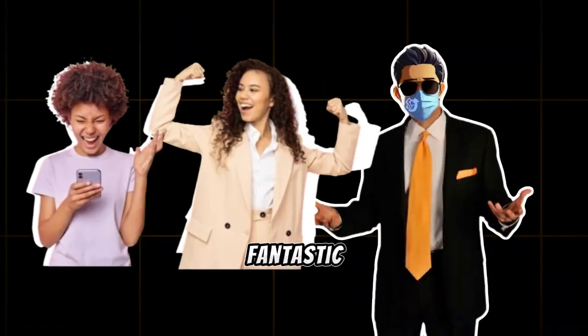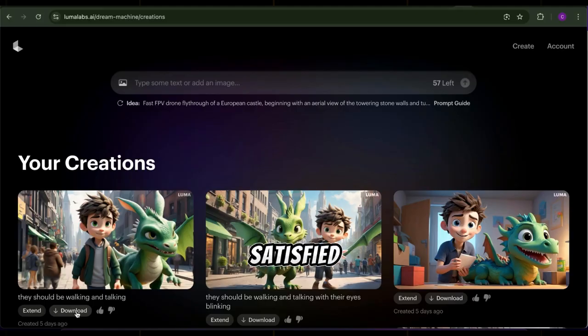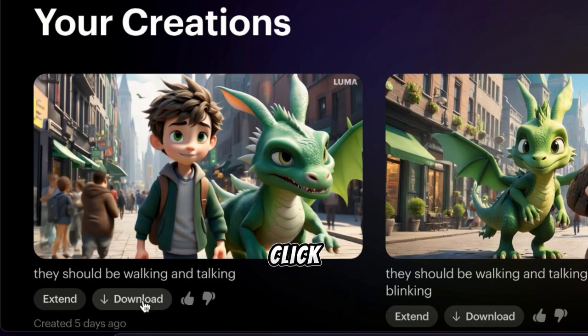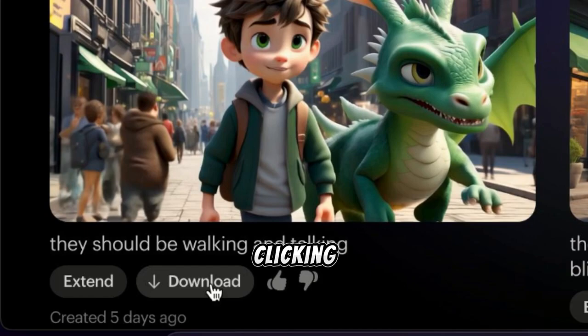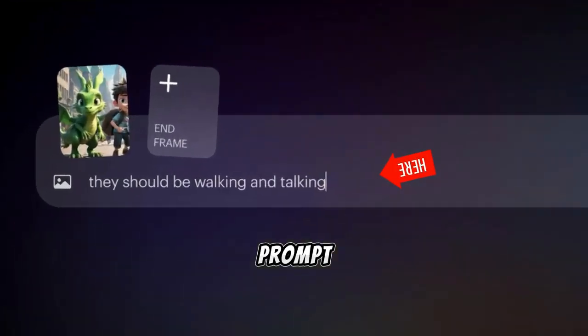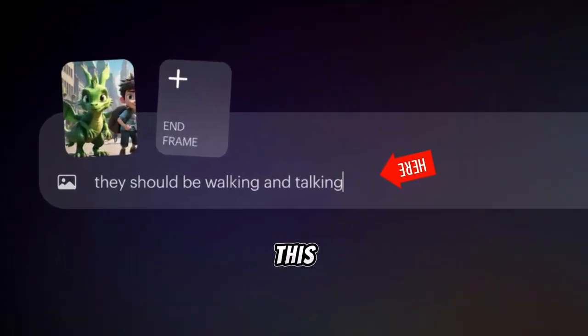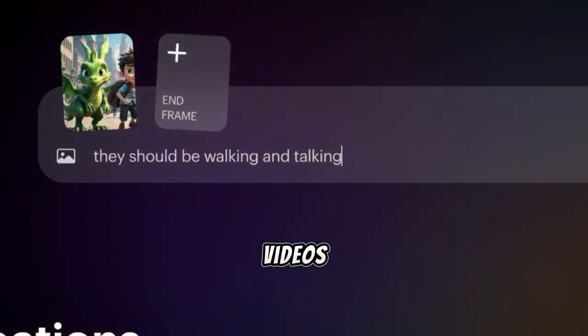The video looks fantastic. If you're not completely satisfied, you can re-upload the image, adjust the prompt, and generate it again. Once you're happy with the video, click Download to save it. You can also extend the video length by clicking Extend and giving a new prompt for the longer part. Repeat this process for the other images you generated with Leonardo AI to turn them into videos. Now, our videos are ready.